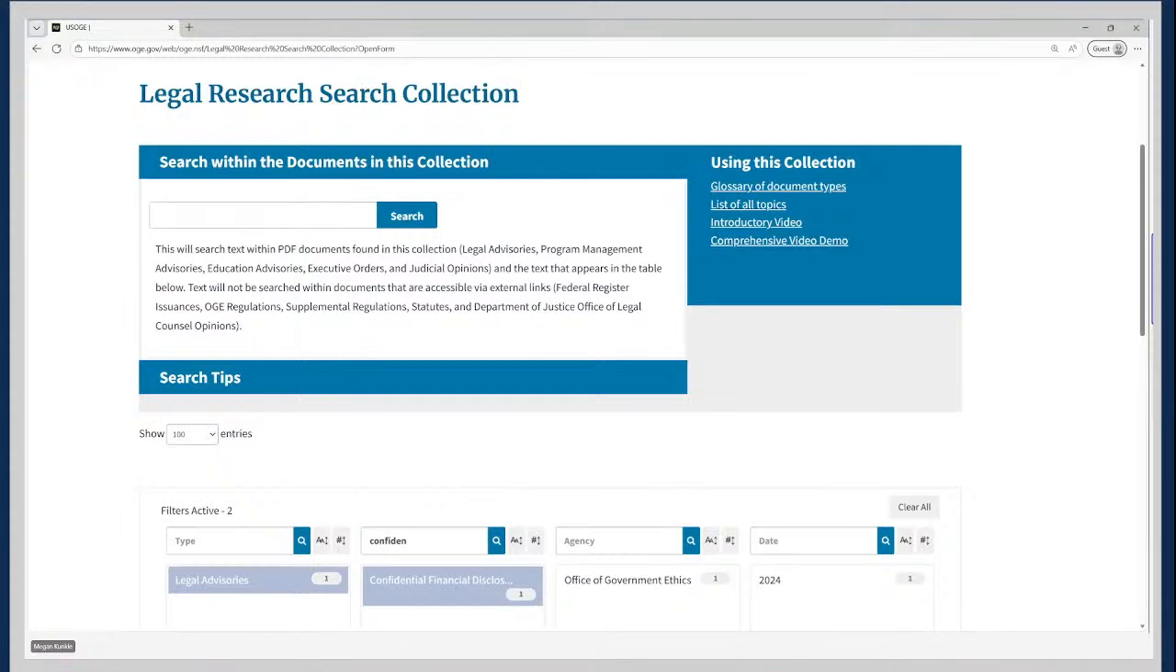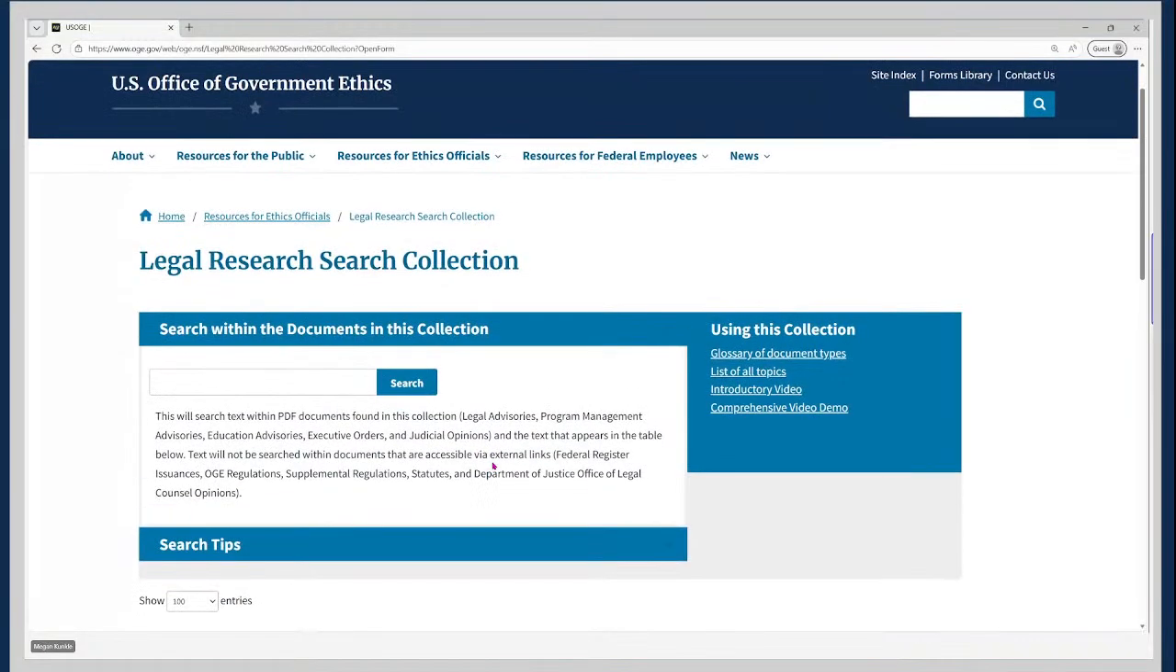So we have shown you how to search for our legal advisories, but several of those helpful for reviewing 450s have been consolidated in a resources document, and we sent this out as a listserv earlier this month. So I'm going to show you where to find that listserv message and that list of legal advisories. But before we leave the OGE homepage, I do want us to take a look at this other tab, Resources for Federal Employees.